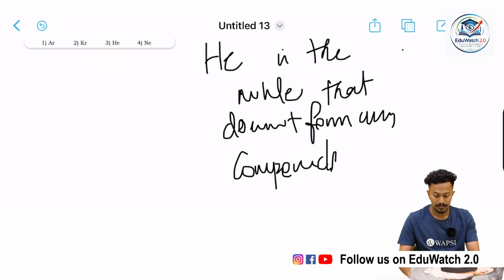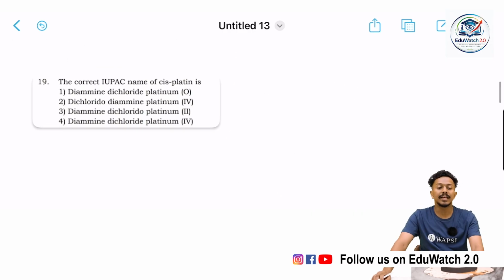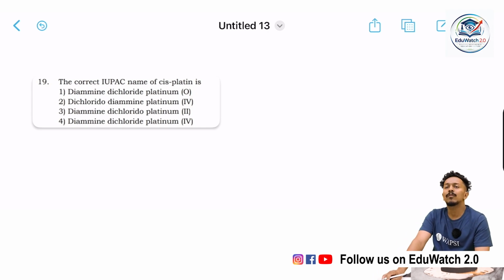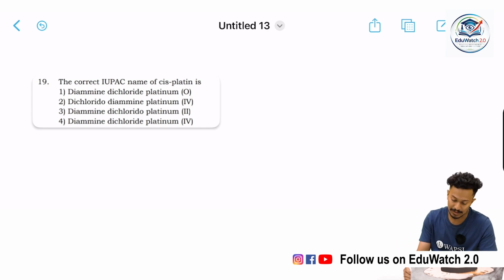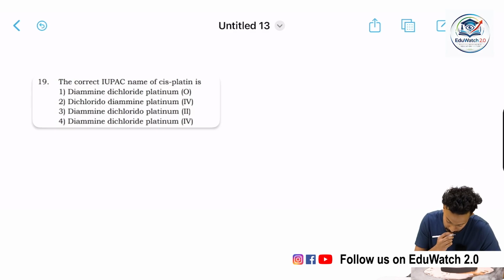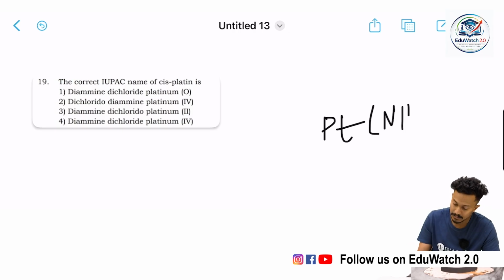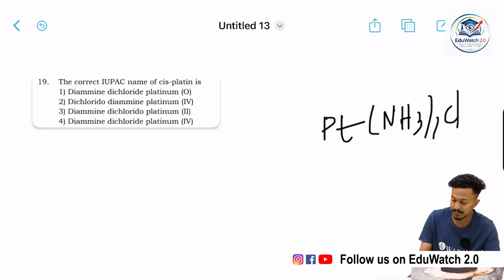Our next question is the correct IUPAC naming of cisplatin. How can we draw cisplatin? Well, it is a cancer drug. For this we could write the central metal atom, platinum, along with NH3 twice and Cl2.